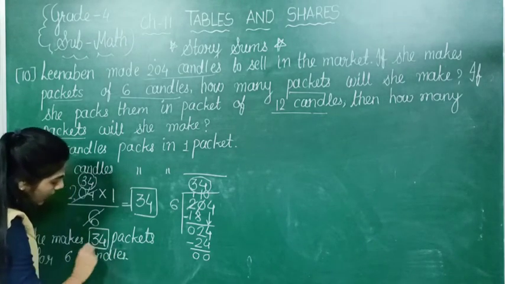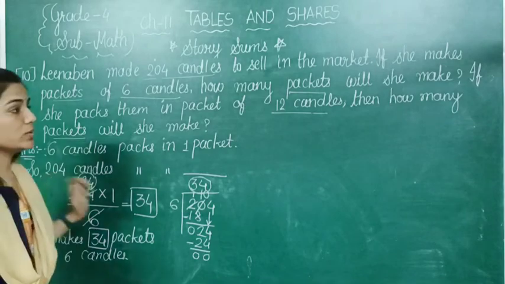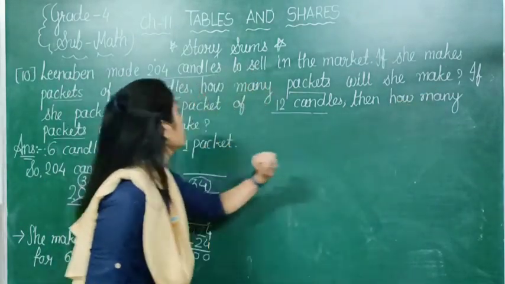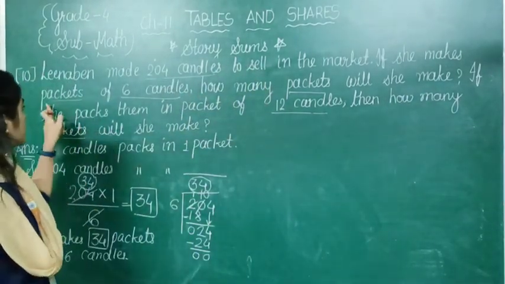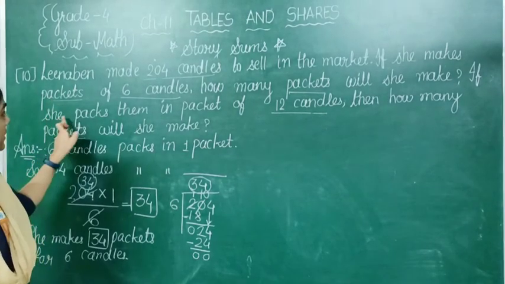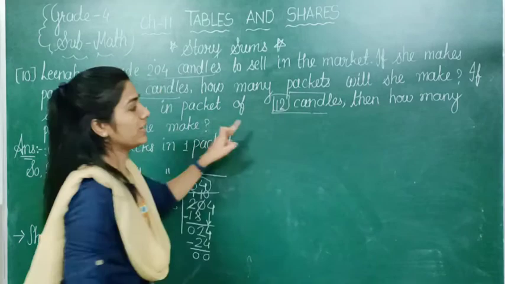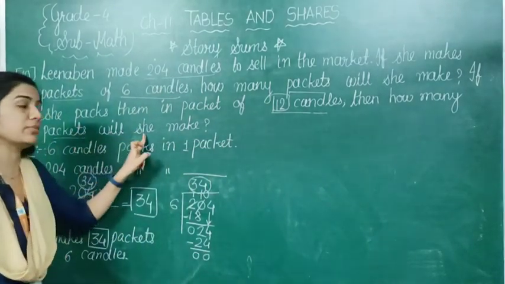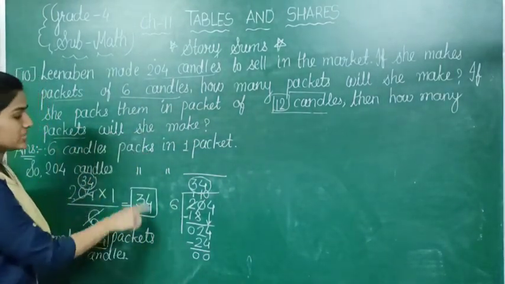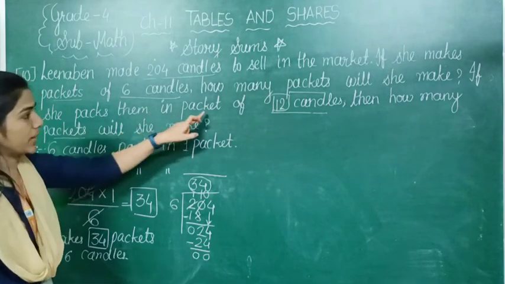This is your answer of first question. Now second question is, if she packs then in packets of 12 candles, then how many packets will she make? Same method like this we need to apply for this 12 candle.